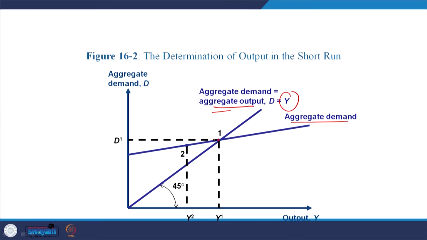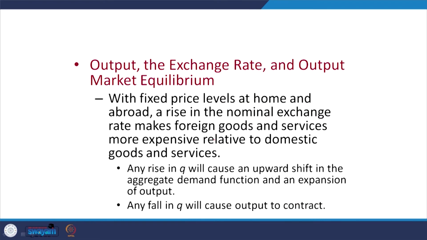If it is below this, there will be underemployment equilibrium, as we already read. Otherwise, above this, there will be excess supply that will automatically adjust and get back to the original equilibrium level.